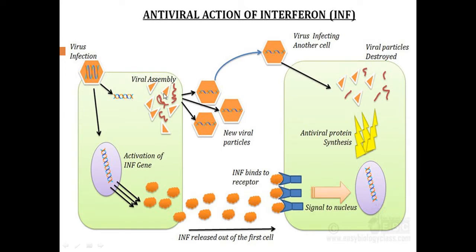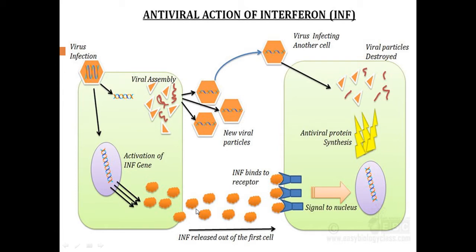Along with the formation of this new virus, there will be an activation of a gene called INF. The meaning of INF is interferon. So a virus-infected cell has the ability to produce a protein. The name of the protein we call interferon. So this orange color we call interferon.